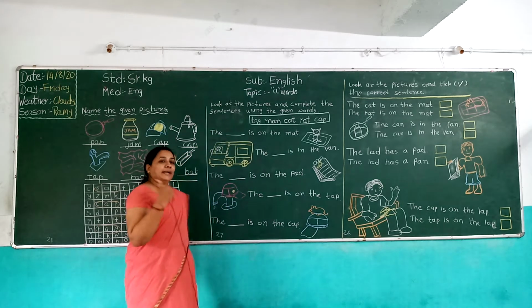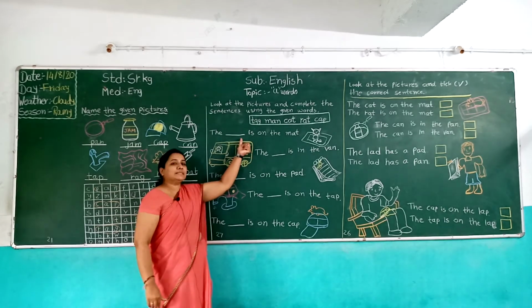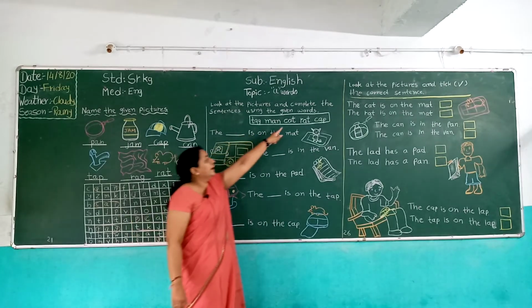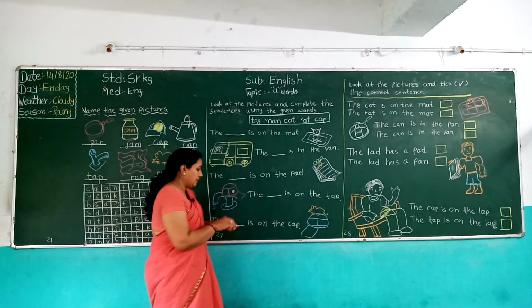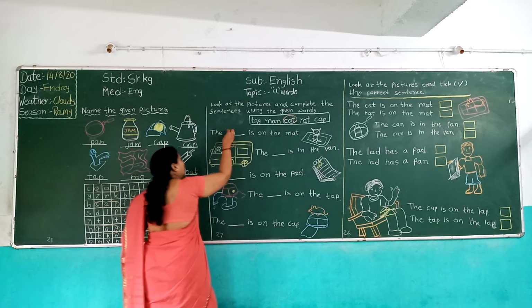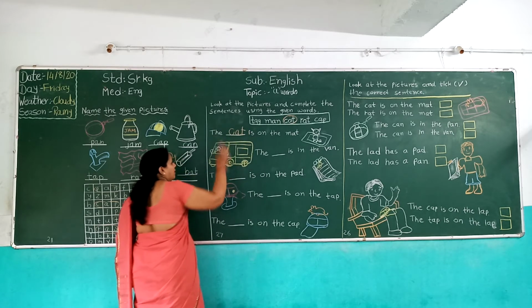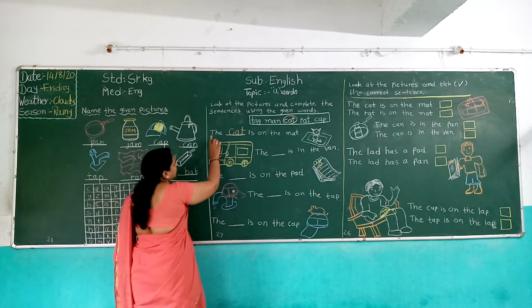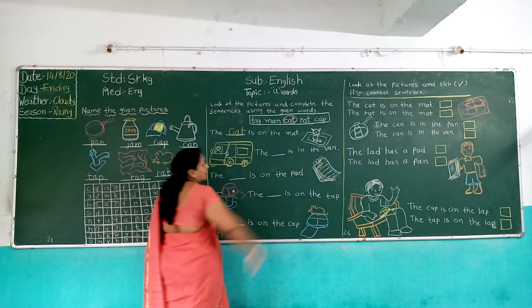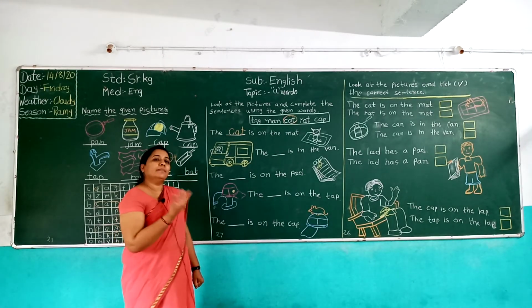The cat is on the mat. Which word is missing? We find out cat. Write down cat. Now complete the sentence. The cat is on the mat. Understand?